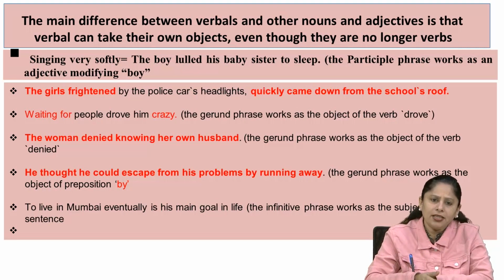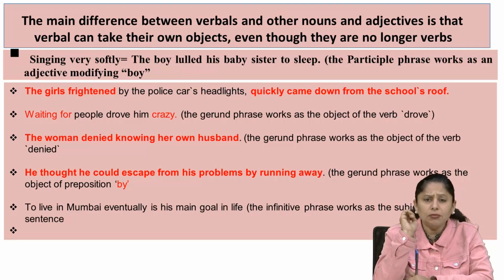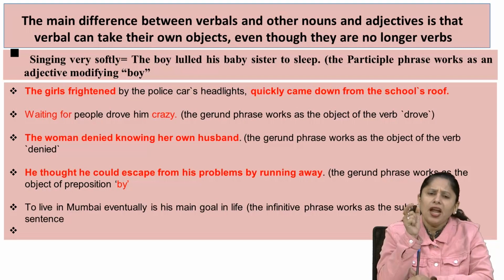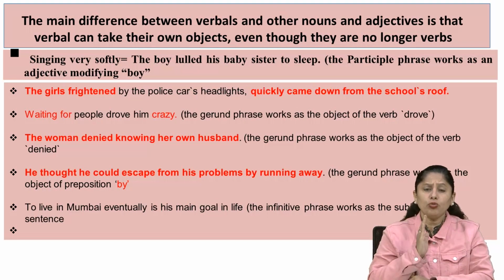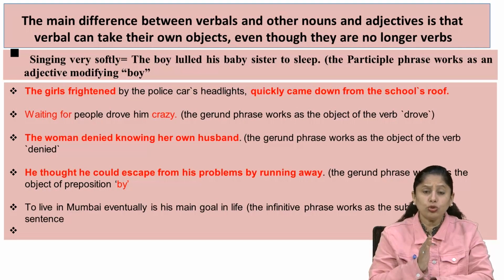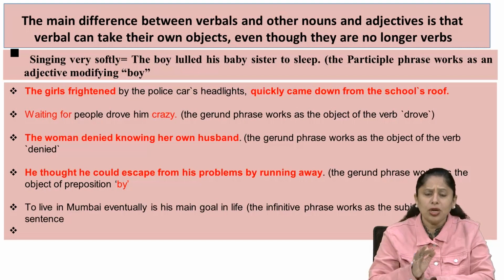The girls frightened by the police car's headlights. Now next sentence. Look here, there is only one way to understand this term verbal. You have to read the sentences, understand the sentences, try to understand the meaning of the sentences, and then only will you be in a condition to understand the tenses, verbs and verbals, unit number 8. There isn't any other key to understand grammar. When you want to focus on grammar, you have to see many sentences and then only will you be in a situation to understand the topic. Let's go for the next sentence.